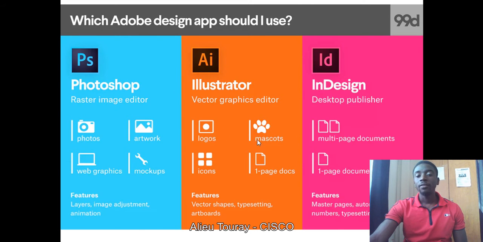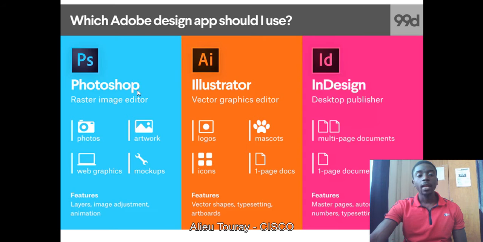So logos are best designed using Illustrator. Mascots, you have designs that you want to do, you can use Illustrator. Icons, best one. And one-page documents, you can use Illustrator for this kind of thing. You can use Illustrator for more than this. You can design, let's say for instance, your CV, that is your resume. You can design hospital flyers. You can design a lot of things with Illustrator, because it is a vector and Photoshop is raster.